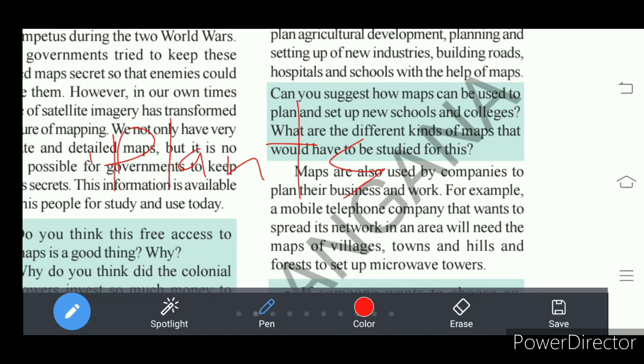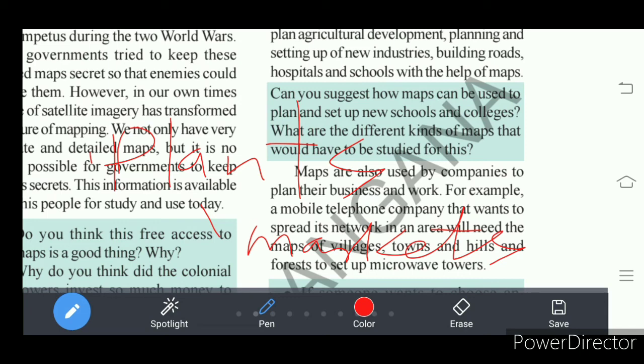Understand? Plants in the sense where cars are produced. Then they will search for places which are near to the markets. Understand? Because the plants must be near to the market, the cost of producing the cars will become easy. Okay, this information we'll study in further classes.